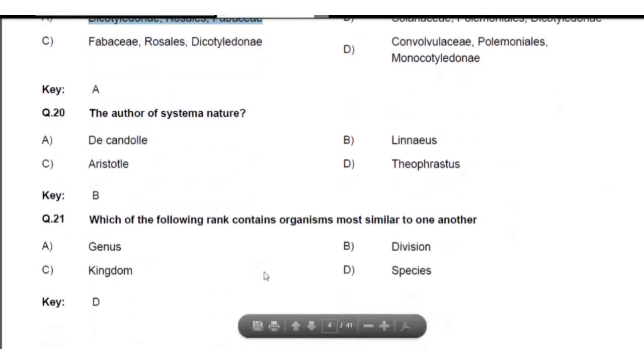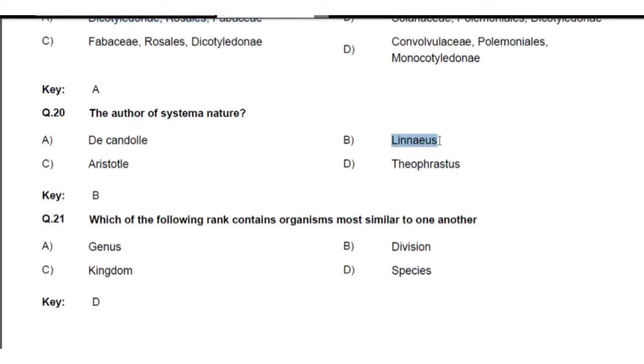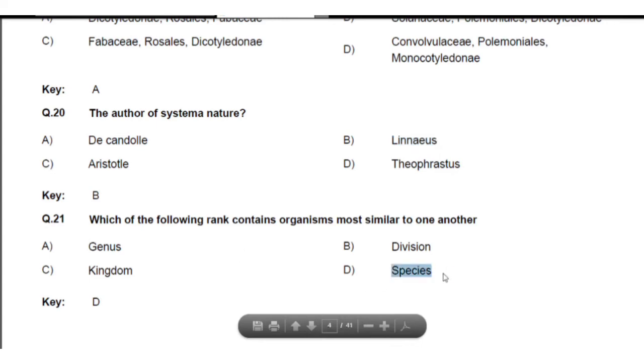Next, the author of Systema Naturae. The author is Carolus Linnaeus. It is a direct question. Okay, next, which of the following ranks contains organisms most similar to one another? Mostly related characters are found in a species. So species is the best answer for this question.